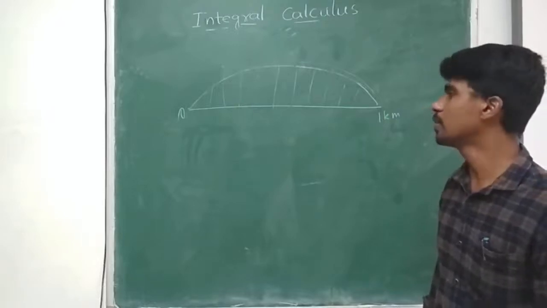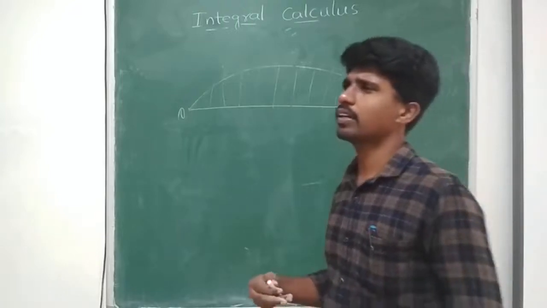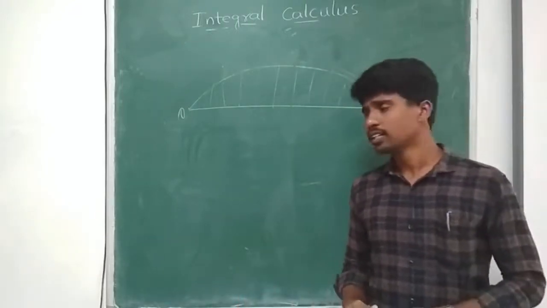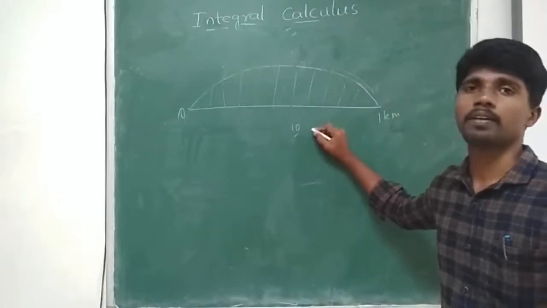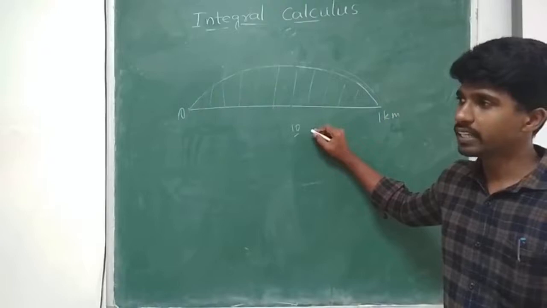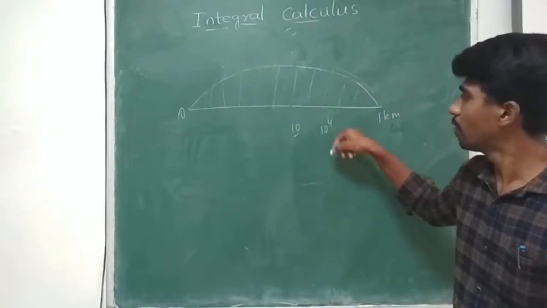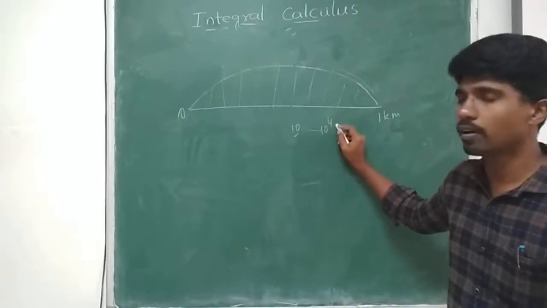So if I go to biology, see, if a particular virus infected a person, today maybe the count is 10 at the starting. Within an hour, it rises to 10 power 4. So from 10 it rises to 10 power 4.